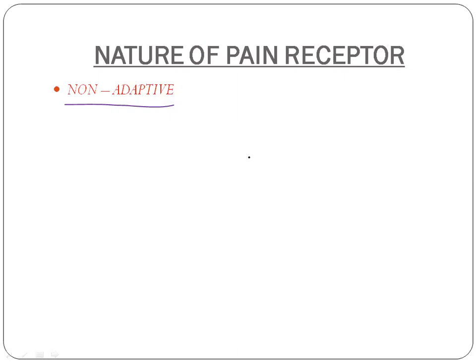stimulates the mechanoreceptors and can initiate pain, or else spasm of any muscle can contract the underlying blood vessel, and can also cause pain through ischemia. So the direct mechanism is acting directly on mechanoreceptors, and the indirect mechanism is by creating ischemia of the neighboring tissues. So these three are the very important causes of pain.